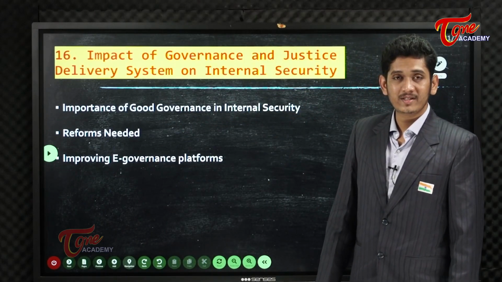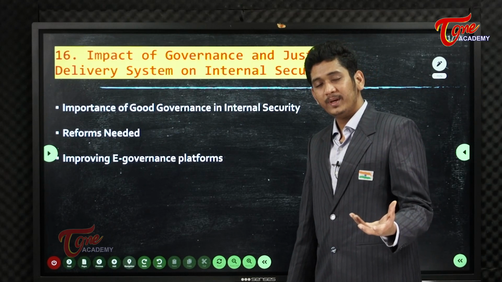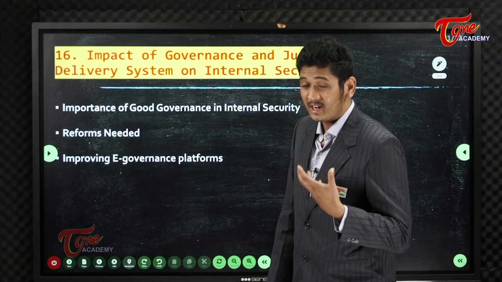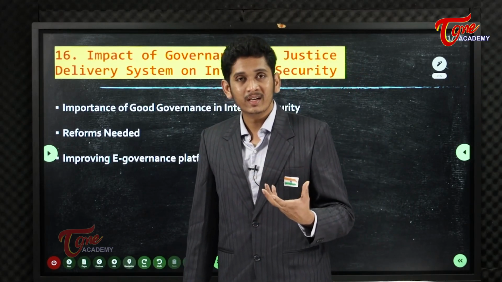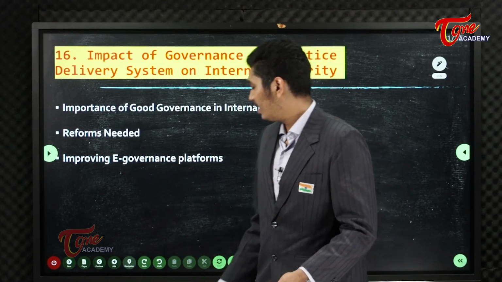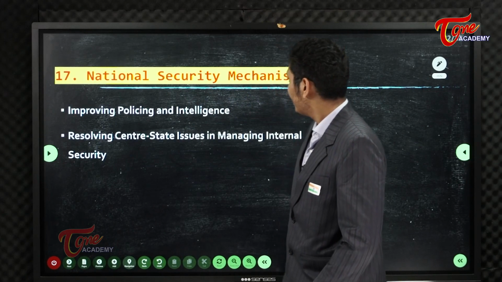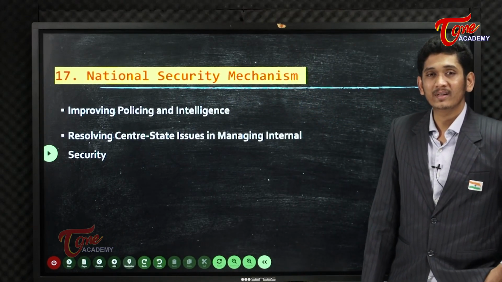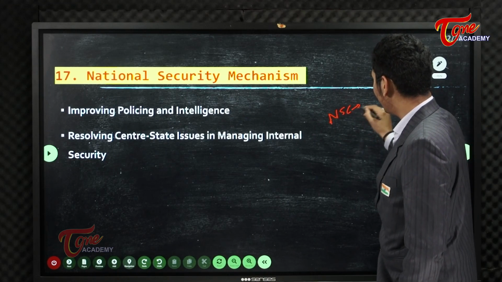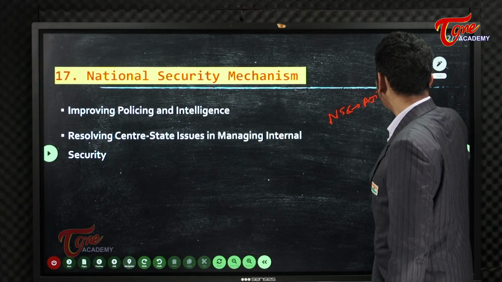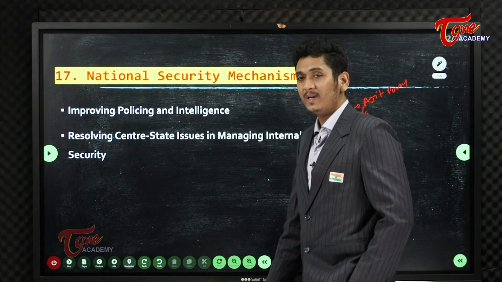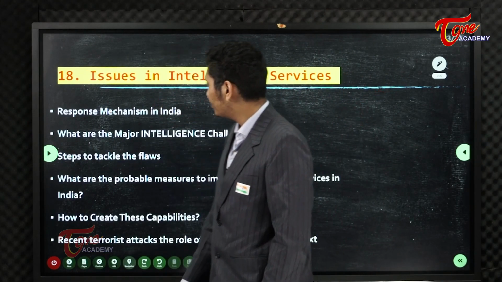Impact of governance and justice system. As I told you previously, it's not just development, because when the government is at reach and governance reaches each and every person, then there is no radicalization and no extremism in India. So how they can help you in resolving internal security, national security mechanisms. You have the National Security Council headed by Ajit Doval, who is the National Security Advisor. So why was this body formed, how did it form, all those things we learn.